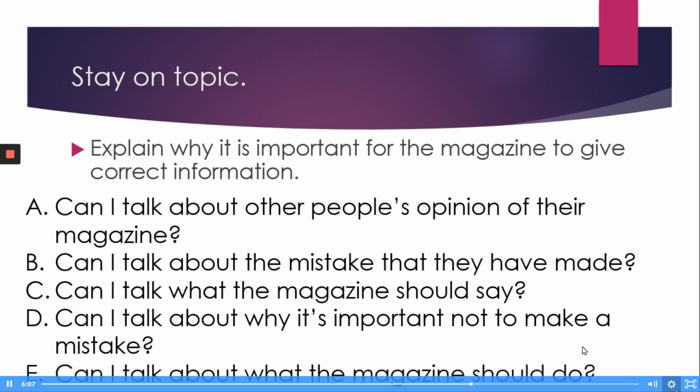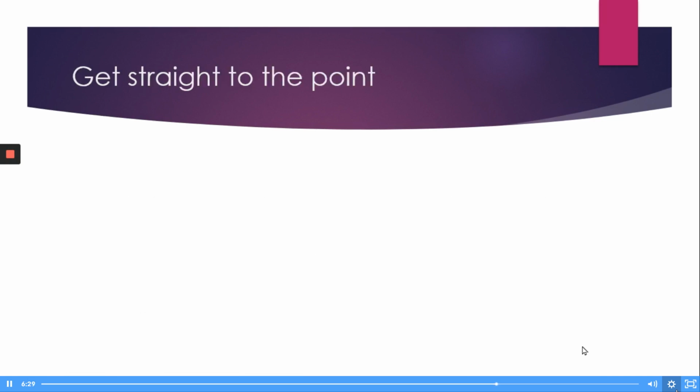Okay. And can I talk about what the magazine should do? So no, this is not relevant to this paragraph, and that's actually what the third bullet point is all about. So we're going to wait for the third bullet point paragraph to talk about that. So things we could look at here are A and D. Everything else would be off topic.